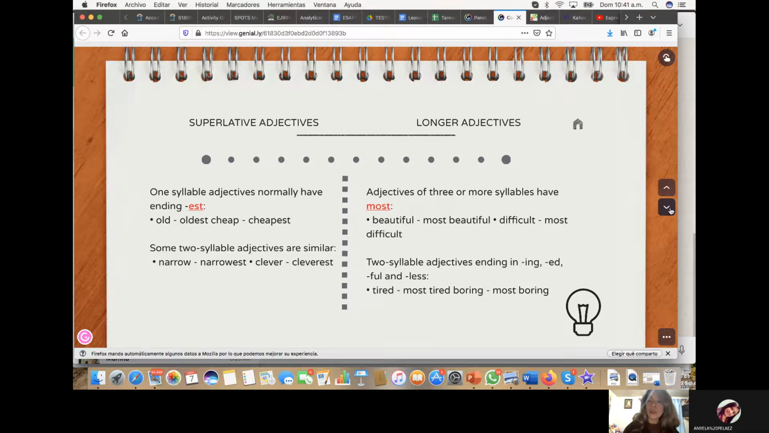Longer adjectives. Adjectives of three or more syllables take most. Beautiful, but remember, add the at the beginning. Beautiful, the most beautiful. Difficult, the most difficult. Two-syllable adjectives ending in ing, ed, ful, and less, we are going to add most. Tired, don't forget, the most tired. Boring, the most boring.